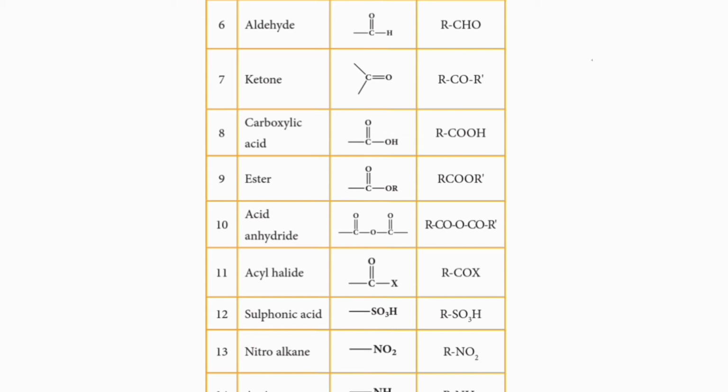If the anhydride is formed between the same or similar acids, then the general formula can be written as RCOOCOR. Here the functional group bond COO bond is an anhydride formed from two molecules of carboxylic acid.